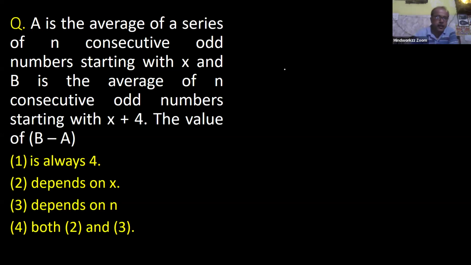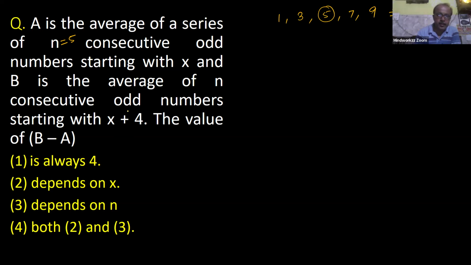The correct way: like n consecutive odd numbers, maybe n is equal to 5. So let the numbers be 1, 3, 5, 7, and 9. Obviously, for these 5 consecutive odd numbers, your average value is 5. So A is the average for this series, so A is equal to 5.